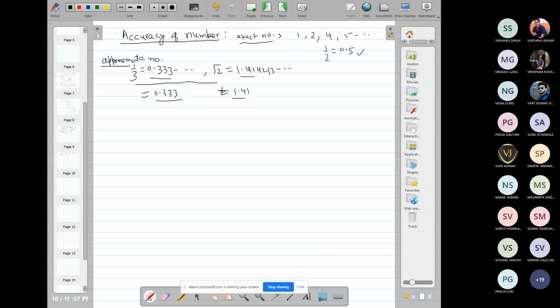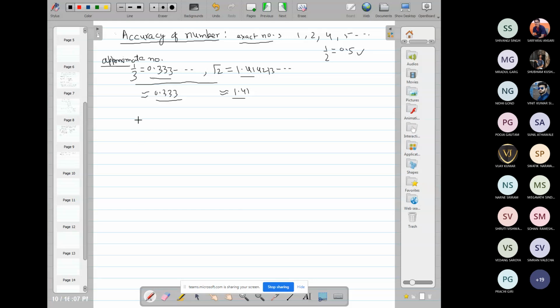So here, these are two types of numbers. In the case of approximate numbers, we need to take approximation, and that is how error occurs. In approximation, the number of significant digits also plays a role.